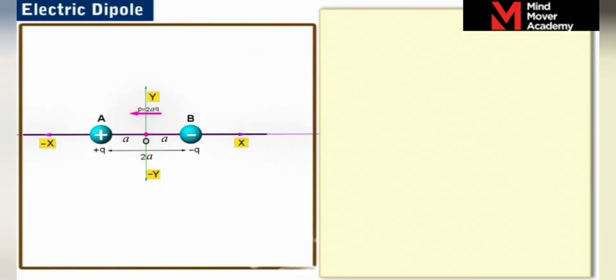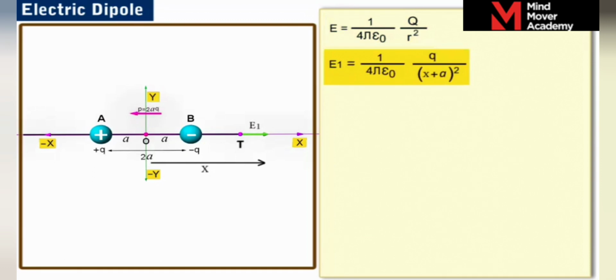Let us now obtain the electric field strength E at point T on the axis of the electric dipole, which is at a distance x from the midpoint O of the dipole. The magnitude of electric field strength E due to a charge q at a distance r from it is given by E is equal to 1 by 4 pi epsilon naught into q by r square. The magnitude of the electric field strength E1 due to the charge plus q is equal to 1 by 4 pi epsilon naught q by (x plus a) square. Let us label it as equation 1.